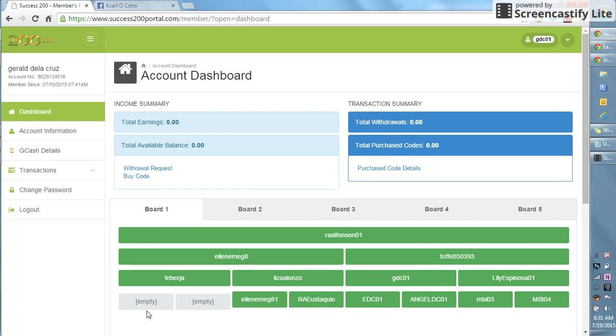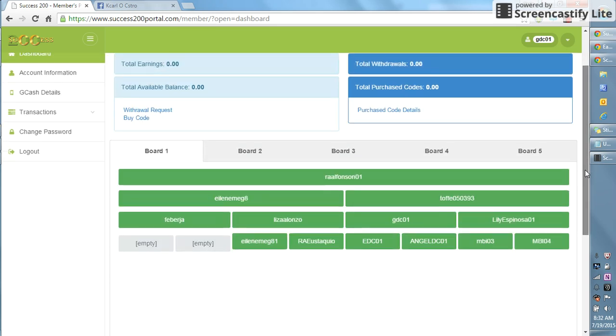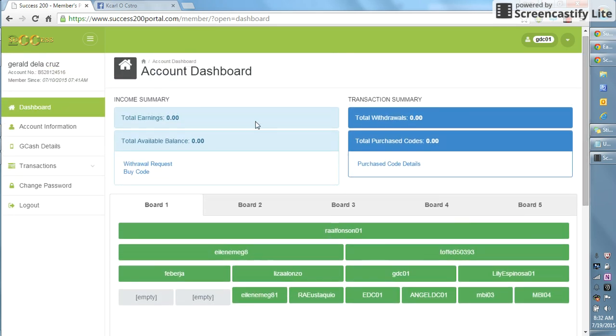For those who want to join, 2 slots remaining. Once you are encoded, you are automatically on level 2. Check out my other presentation for more information on how it works, so that we have knowledge.